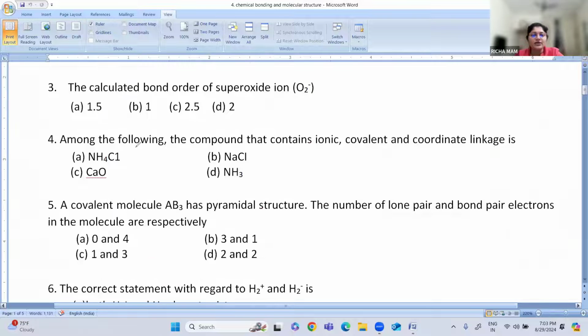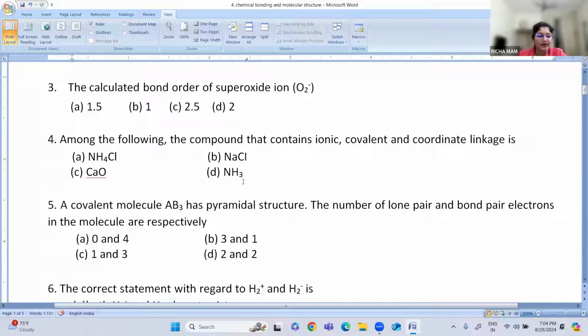Next is, among the following, the compound that contains ionic, covalent and coordinate linkage is. The options are ammonium chloride, NaCl, calcium oxide, and ammonia.